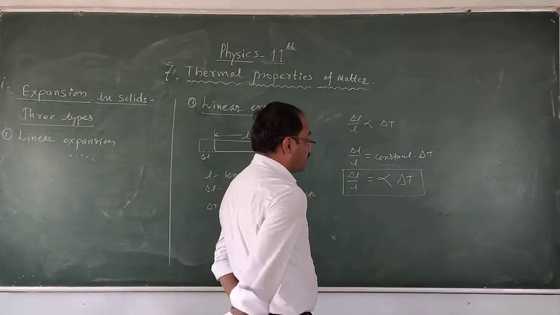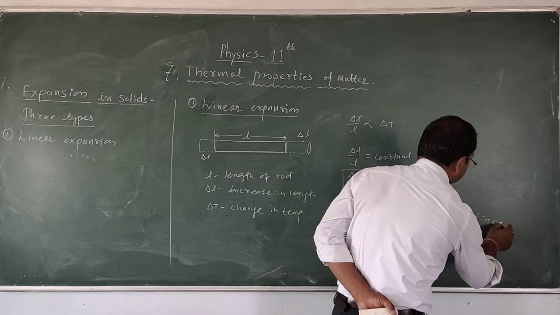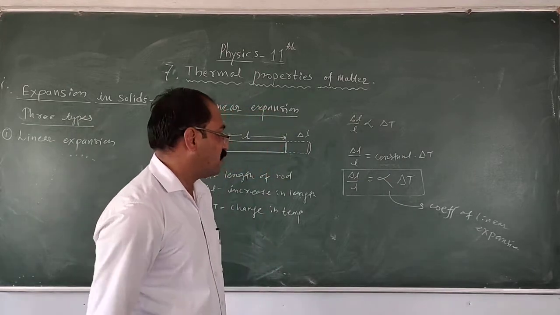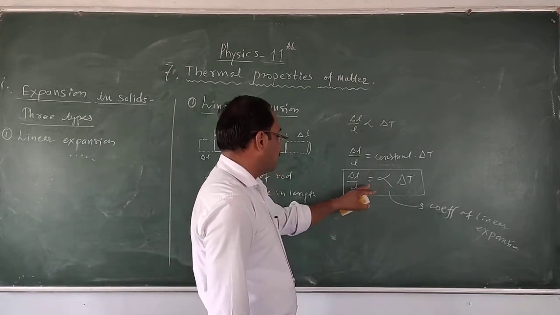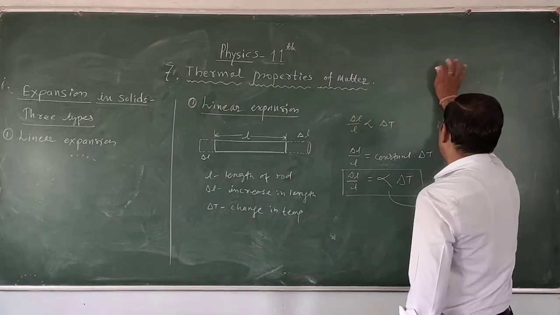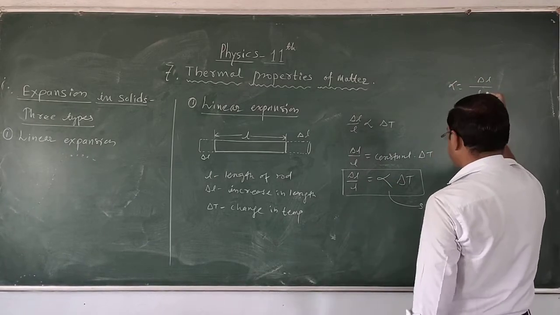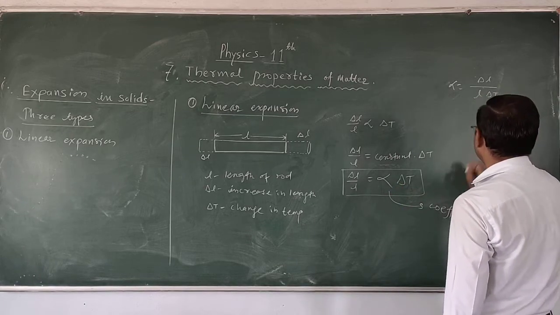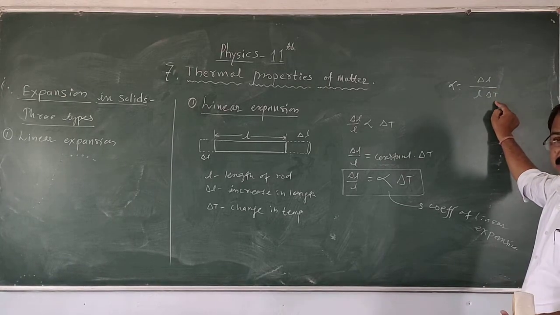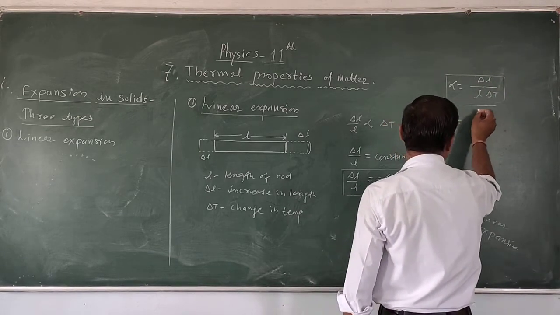So this constant is called the coefficient of linear expansion. This alpha is called the coefficient of linear expansion. From this formula we can define alpha. So alpha is equal to delta L upon L into delta T. This is the change in length upon original length per unit change in temperature. So this formula can be written as alpha is equal to delta L, the change in length.